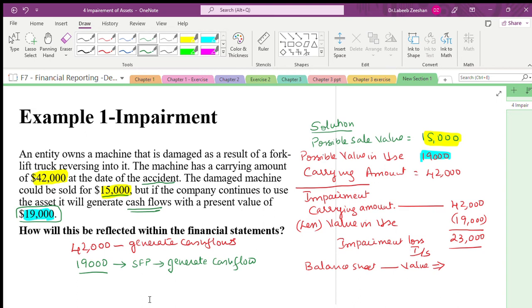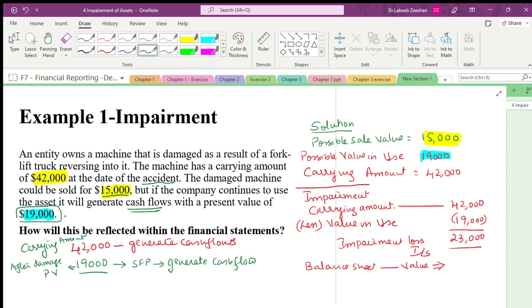Can you repeat again? The value of the asset is 42,000. Carrying amount is how much? Very important, very slow. The carrying amount is 42,000. Now what happens after damage? After damage, the asset value comes to how much? Present value is 19,000.